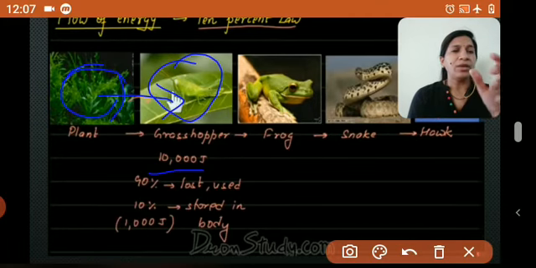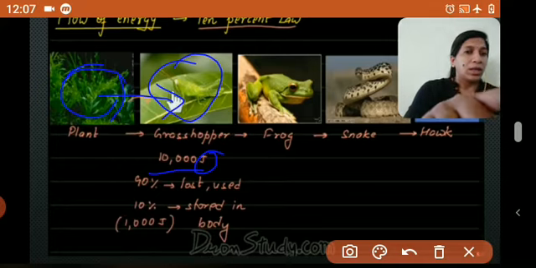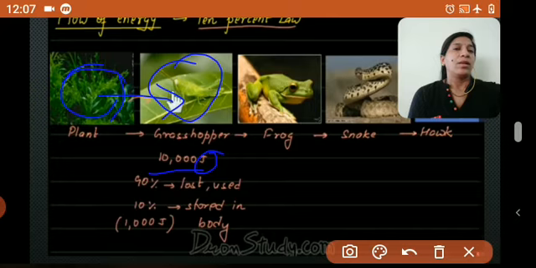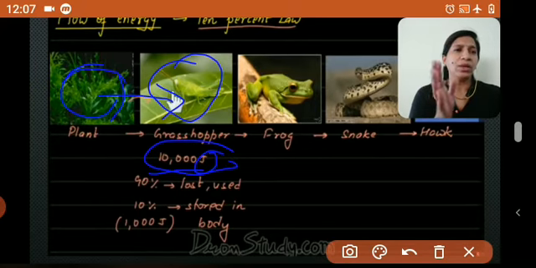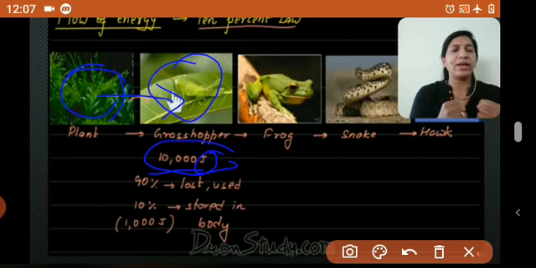Suppose 10,000 joules. Here energy is calculated in joules. 10,000 joules of energy is taken by the grasshopper from the plants. So this 10,000 joules of energy, the whole thing that was stored in the plants, is taken into the body of the grasshopper.